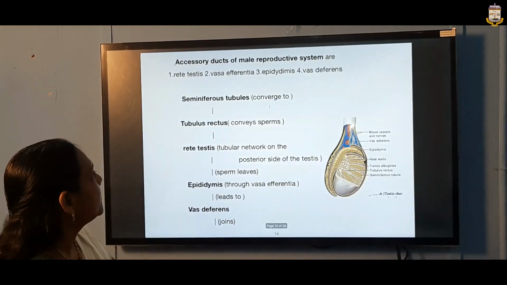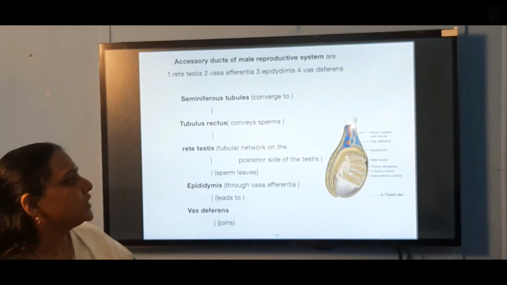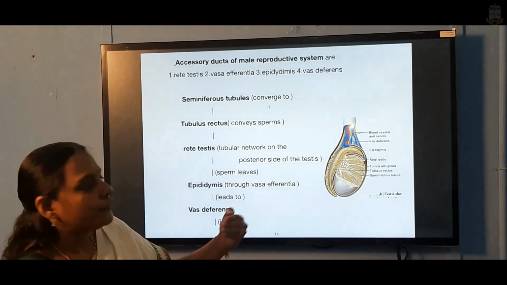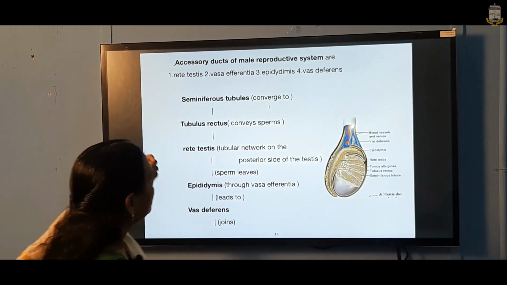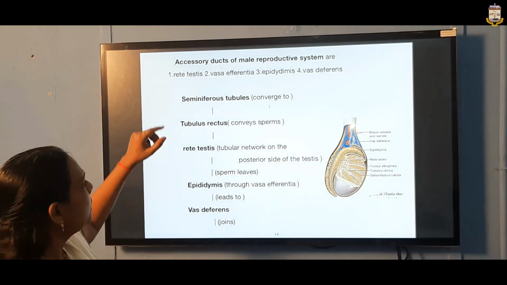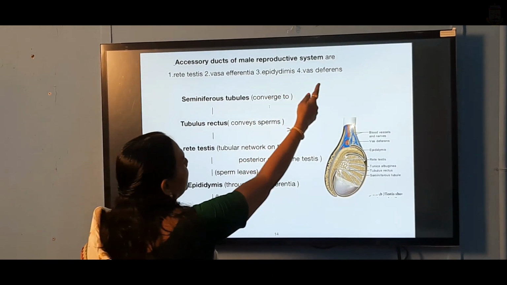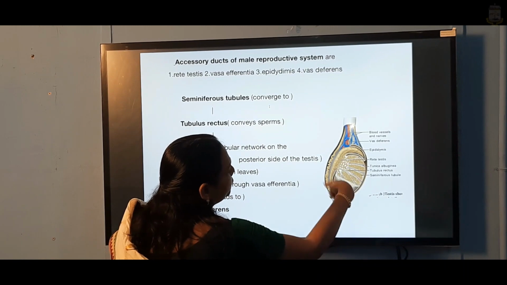spermatogenesis. Next, let us see a small schematic sketch of how the production takes place and how the sperms descend from this structure. The accessory ducts are also associated with it: the rete testis, vasa efferentia, epididymis and vas deferens. These are the structures you will find here.